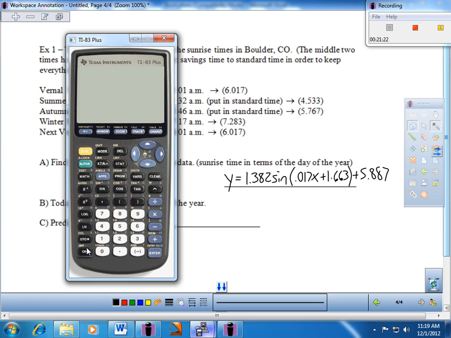Well, let's just take a quick peek at the graph here. I'm going to go ahead and hit graph, and a pretty good match in terms of the data set and the model. Looks good right there. How accurate it is, again, I'd be interested to see. So do the prediction if you get an opportunity, and then check in with me on that.